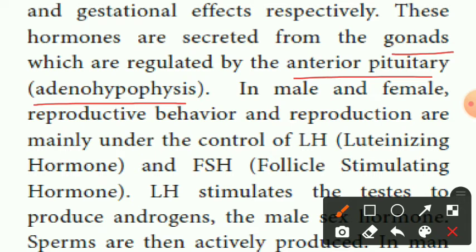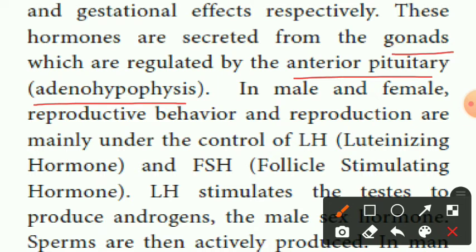In male and female, reproductive behavior and reproduction are mainly under the control of LH and FSH. LH is one of the hormones and FSH is also one of the hormones. LH is the abbreviation for luteinizing hormone.